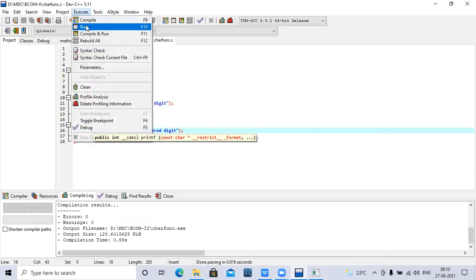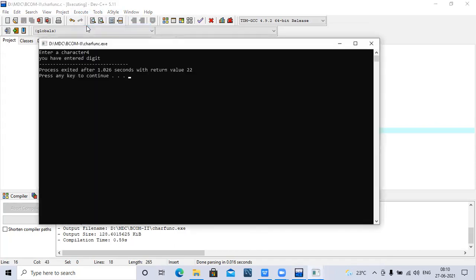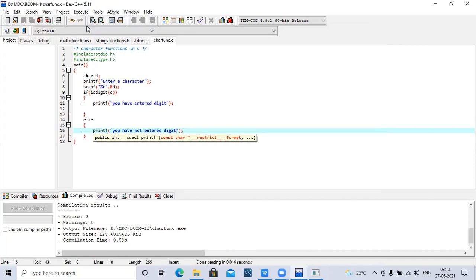If I execute again and enter any number, we get you have entered a digit. Actually we are using the character variable, but we are able to enter the digits also.